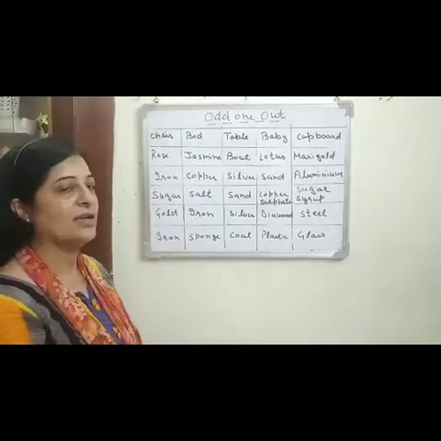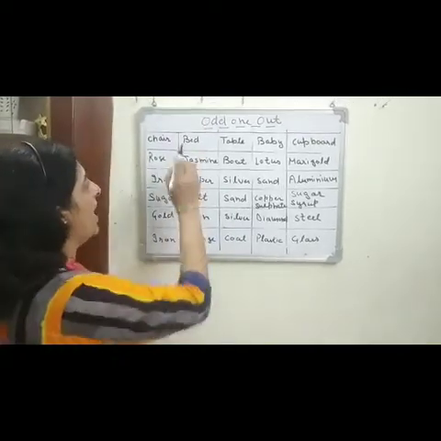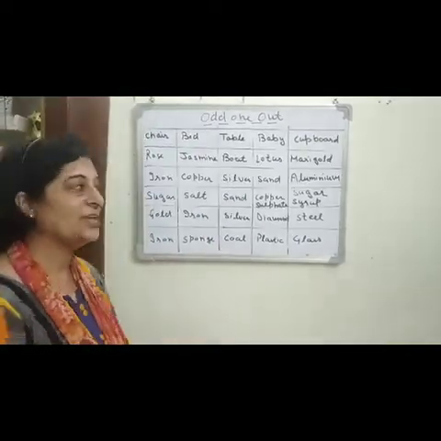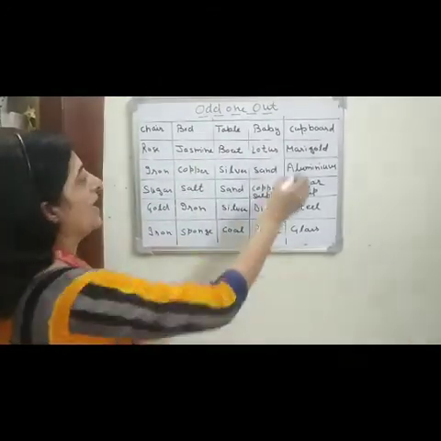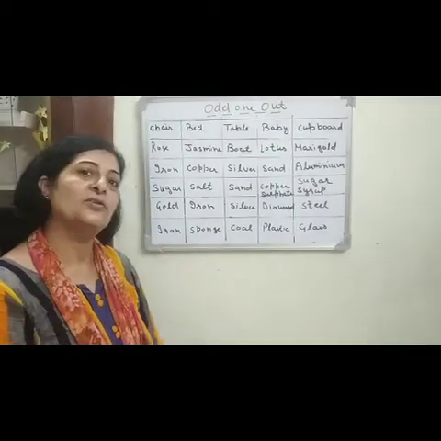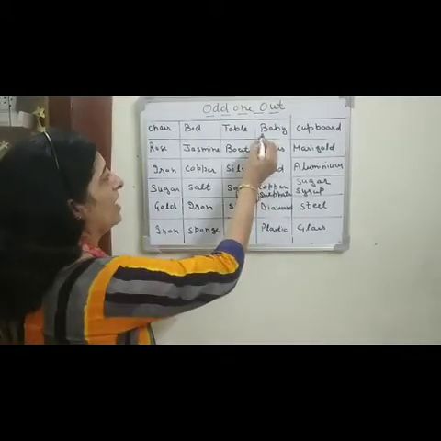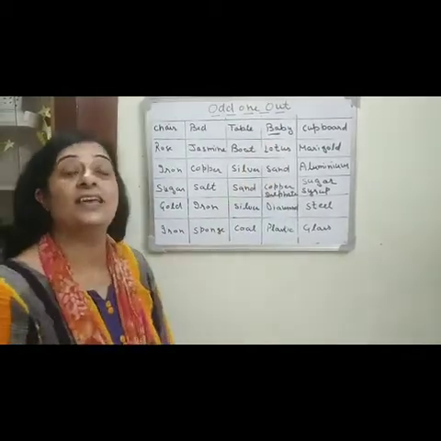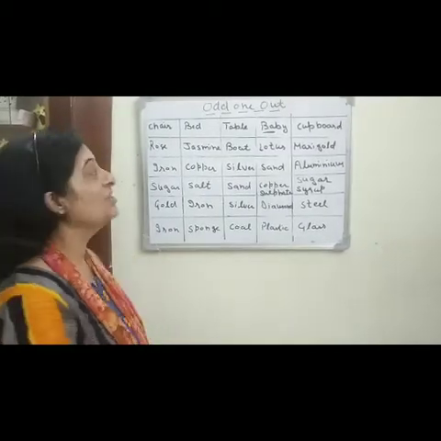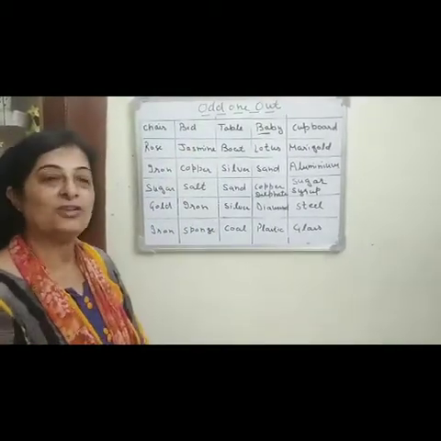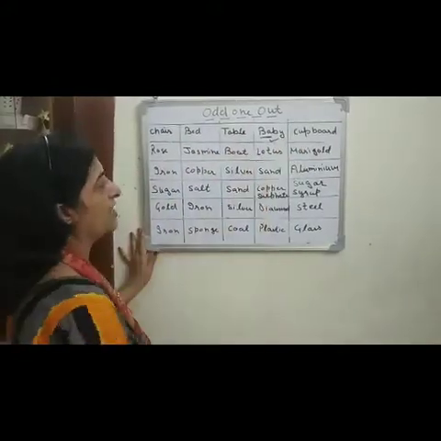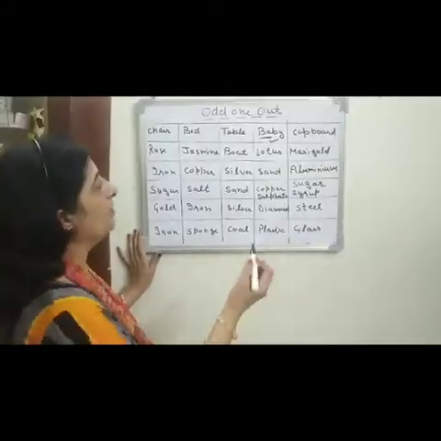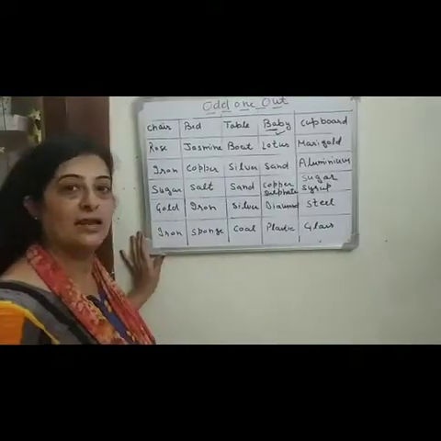Chair, it is a non-living thing. Bed, it is a non-living thing. Table, it is a non-living thing. And your cupboard, it is a non-living thing. But a baby is a living thing. Okay. So, which is the odd one out? Yes, baby. Because all these are objects and non-living, but this baby is living.